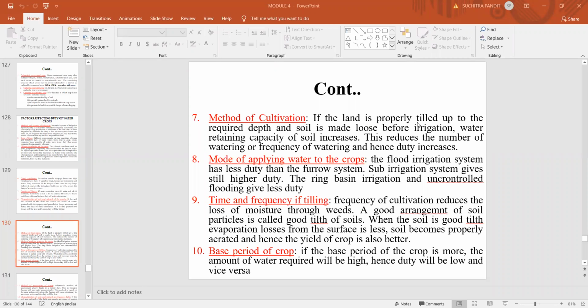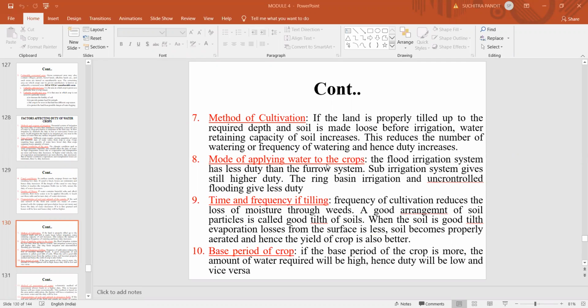If the land is properly tilled to the required depth and the soil is made loose before irrigation water is applied, the retention capacity of the soil increases. This reduces the number or frequency of watering, and hence the duty of water increases. So duty also depends on the method of cultivation.